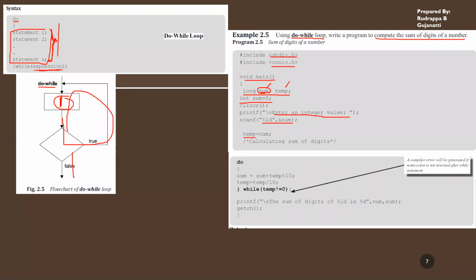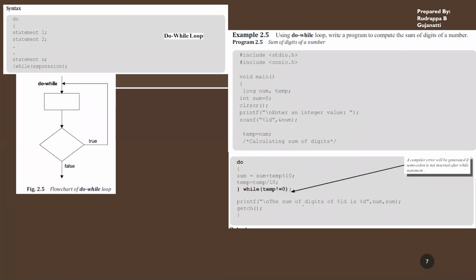So now what you're doing is you are taking that number and storing it in a temporary variable. You are not disturbing the original number. Now using the do while statement, we are checking the same process. That is the logic. What happens is, before checking the temp variable over here, these statements will be executed first, and then whether temp is 0 or temp is not equal to 0 is checked. So that is one of the major differences when we are using the do while loop.